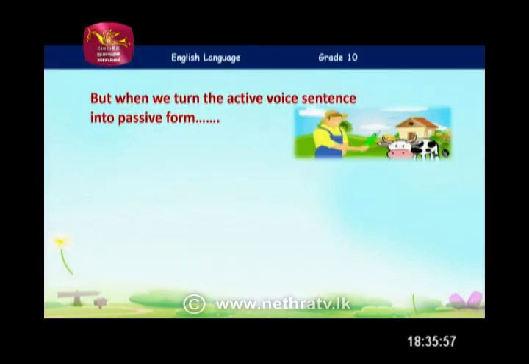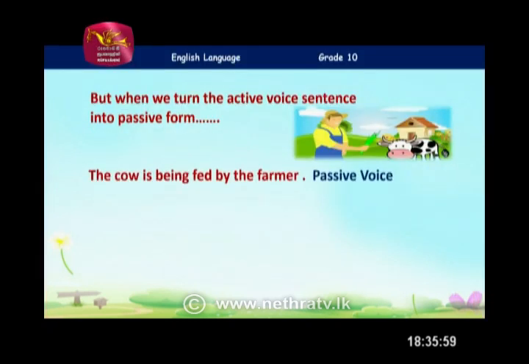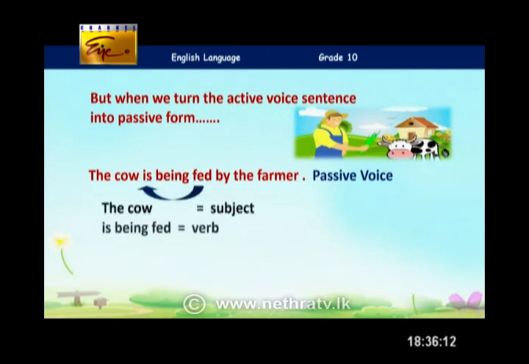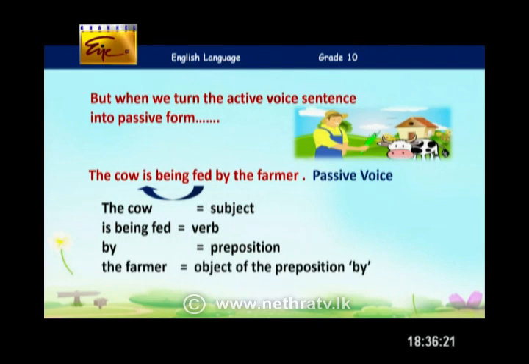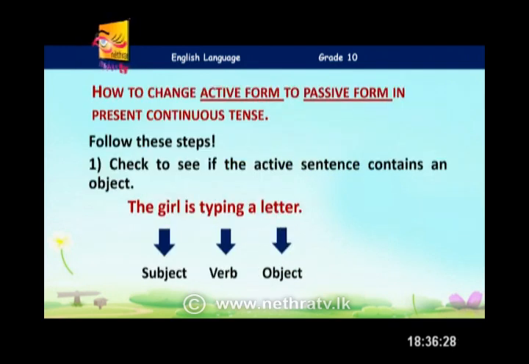But when we turn the active voice sentence into passive form, what happens? The cow is being fed by the farmer. That is passive voice. So here we are focused on what happens to this cow. The cow is the subject, is being fed is the verb, and we use the farmer after the preposition by to show the doer, which is actually not that necessary when it comes to passive form.